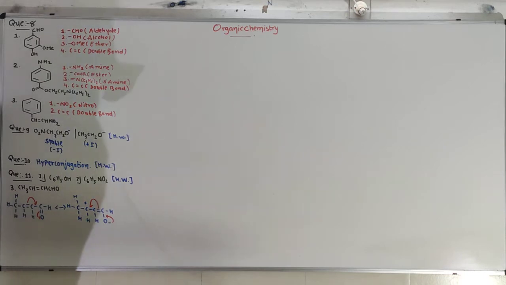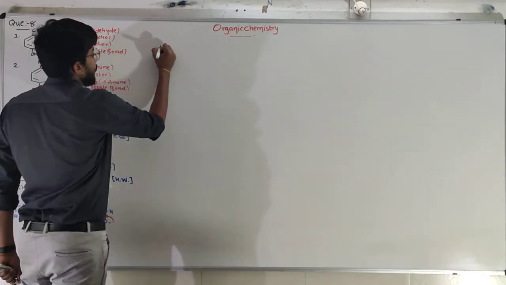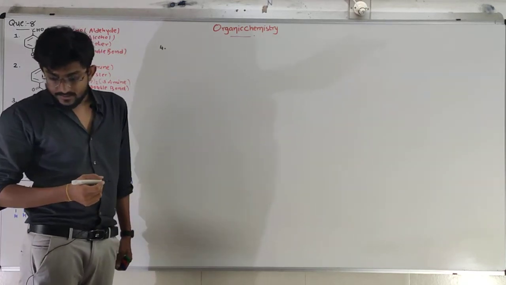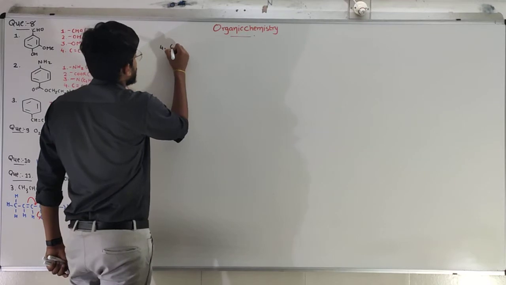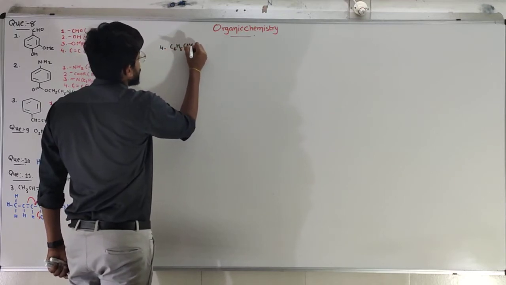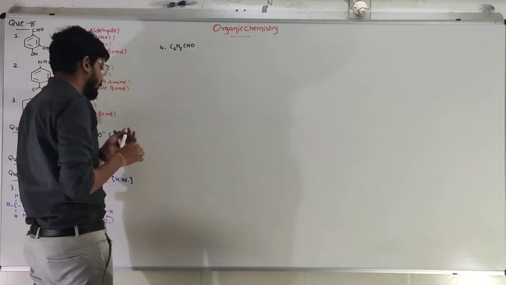Okay. After that, our fourth compound, C6H5CHO. Okay, let's draw the compound of this one.